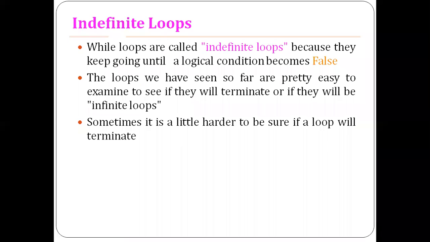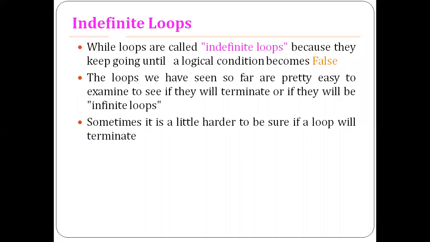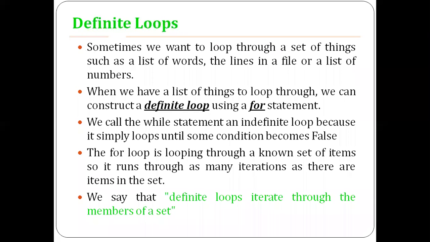The loops we have seen so far are pretty easy to examine to see if they will terminate or if they will be infinite loops. Sometimes it is a little harder to be sure if a loop will terminate. There is also something called definite loops.